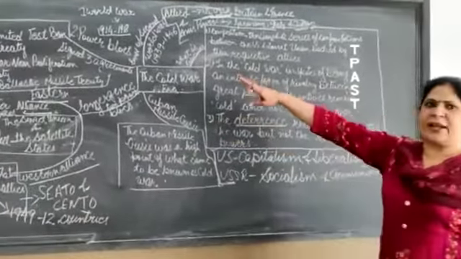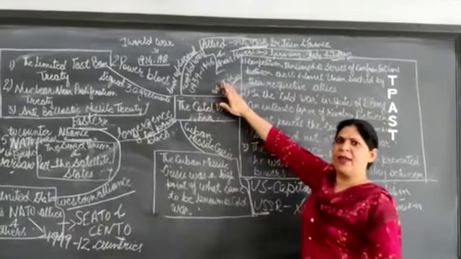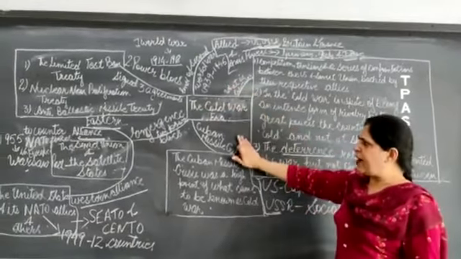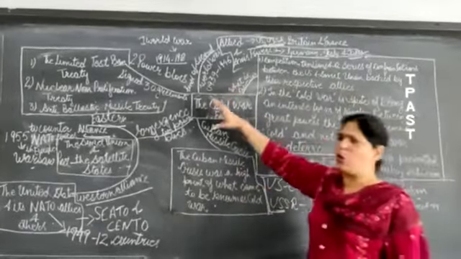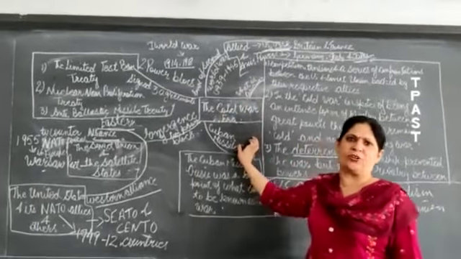So the First World War, the period is 1914 to 1918. The Second World War, the period is 1939 to 1945, and the Cold War and the Cuban Missile Crisis. Here I have explained, this is a very important topic, with a small summary of that topic I have given